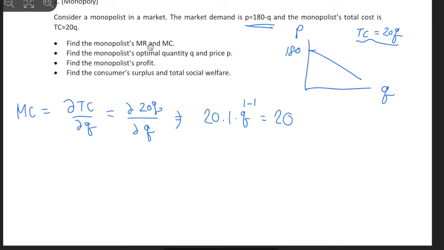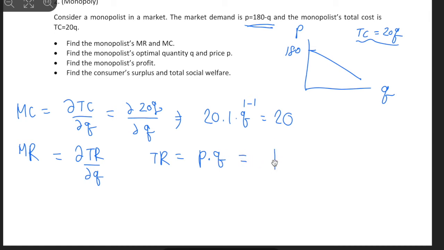Okay? And let's go for MR, marginal revenue. What is marginal revenue? It is the derivative of the total revenue with respect to the quantity, right? And what is total revenue? Total revenue is P times Q, the selling price times how many were sold, right?